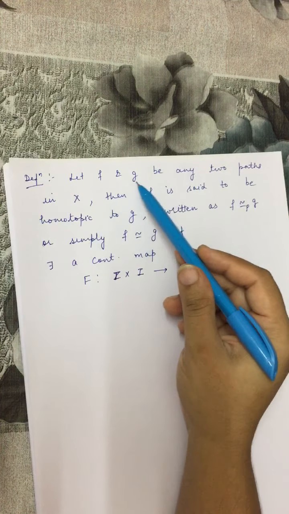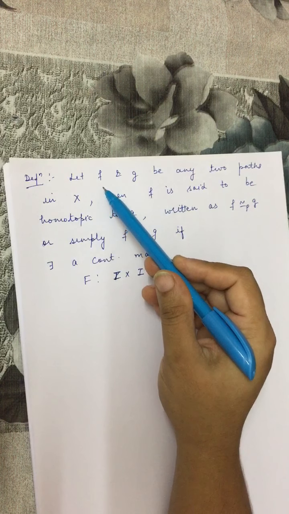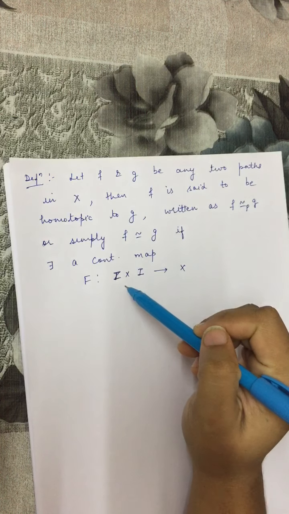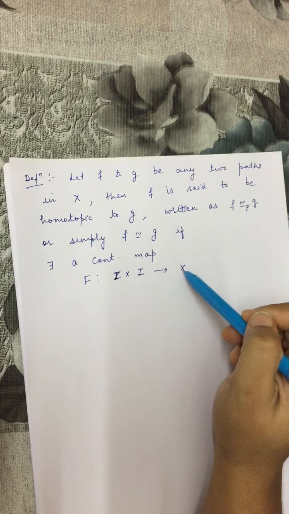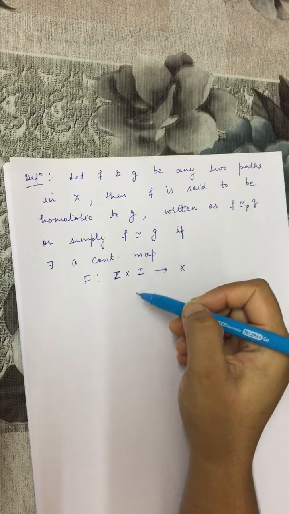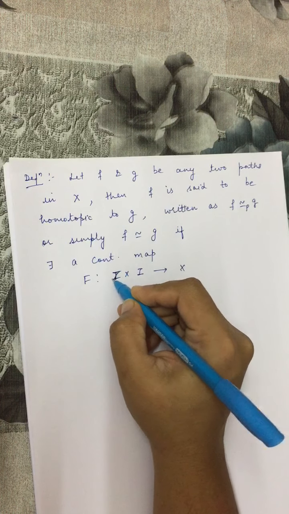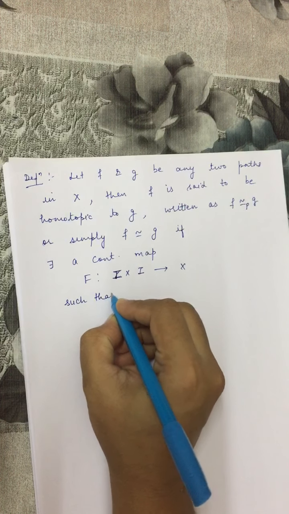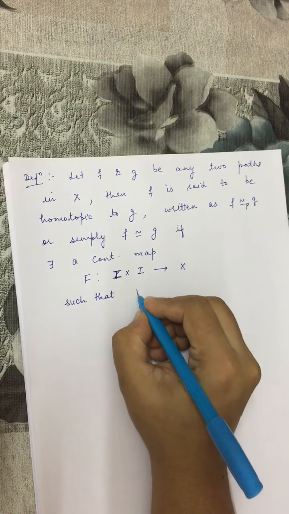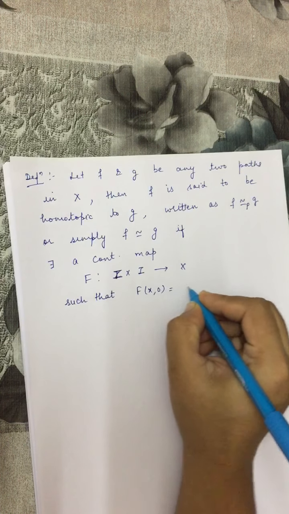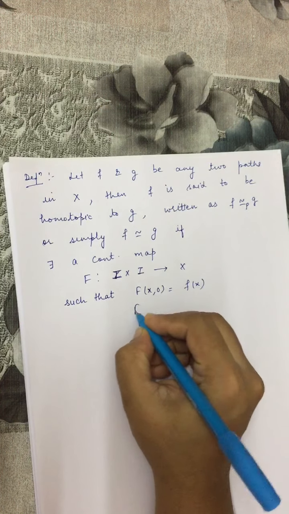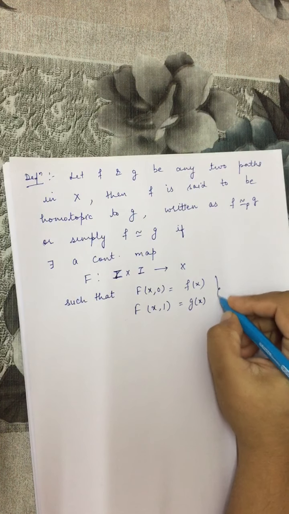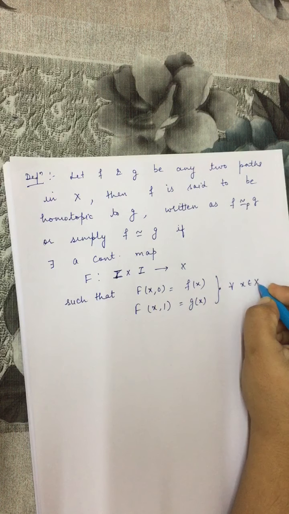Because f and g are paths, f and g are mappings from I to x. So if there exists a continuous map from I cross I to x such that F(x,0) is f(x) and F(x,1) is g(x) for every x.